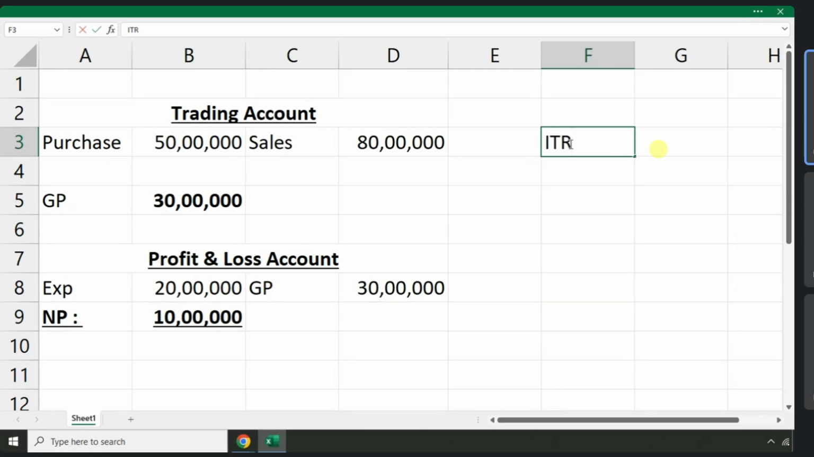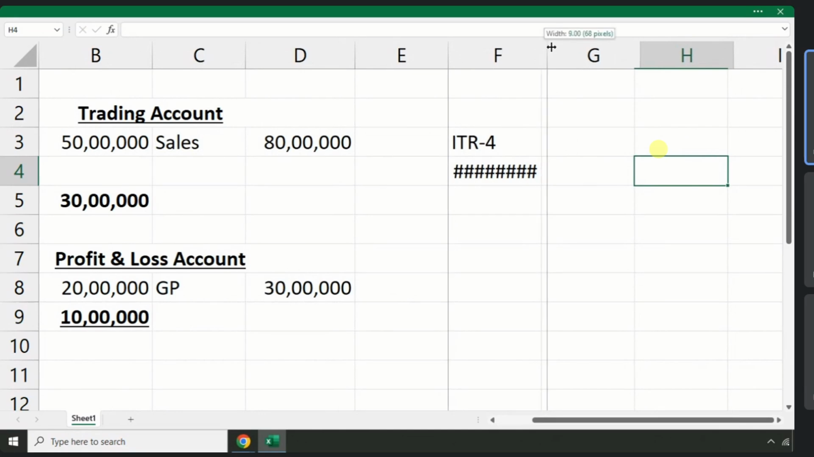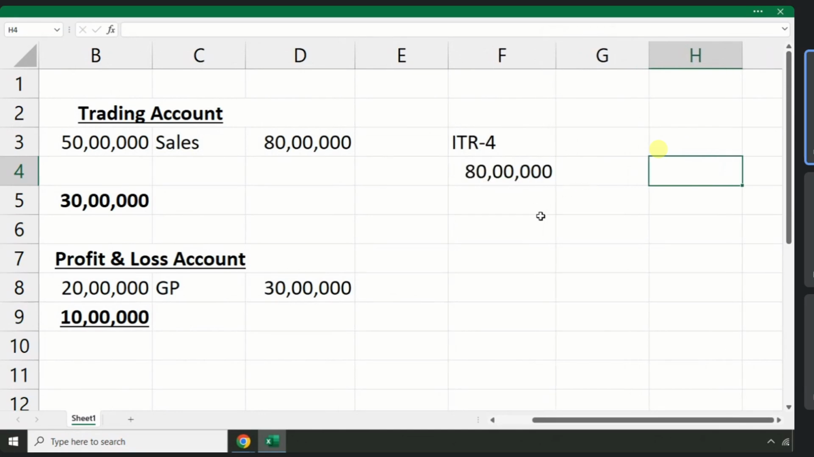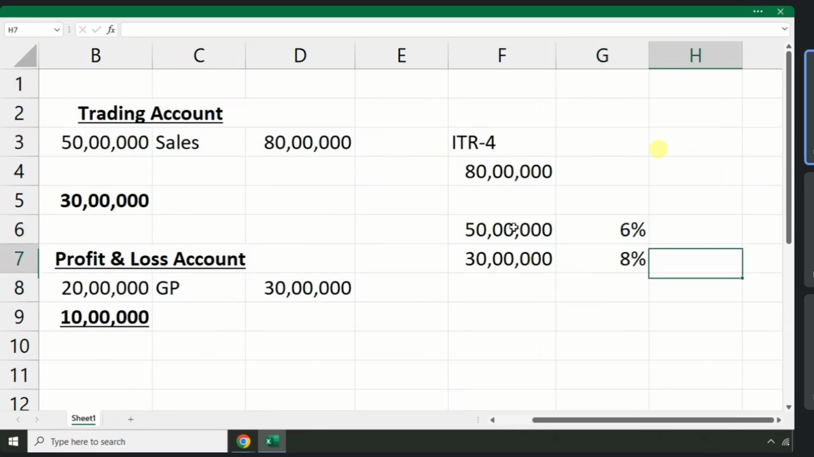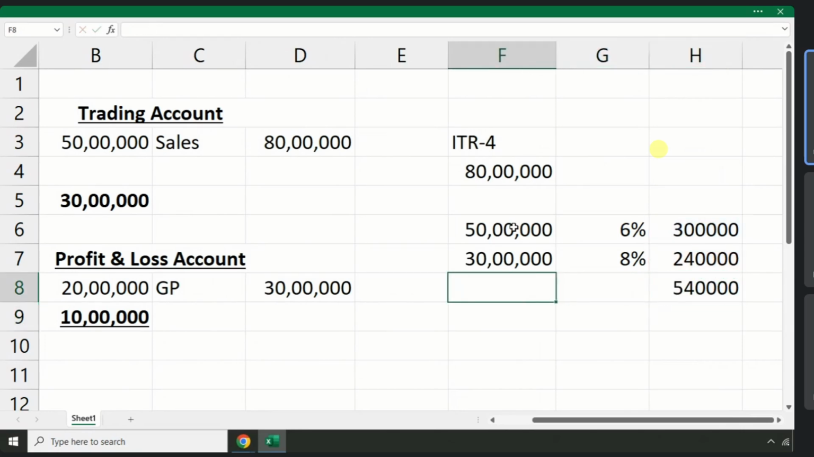I can file ITR form number 4 by declaring, okay, my total sales are 80 lakhs. Out of 80, I have collected 50 lakhs in bank and 30 lakhs in cash. On bank collection, what is the minimum profit? 6%. And cash collection? 8%. So I will take 50 lakhs by 6% and 30 lakhs by 8%. So altogether, what is my computed presumptive taxation profit? 5.4 lakhs.